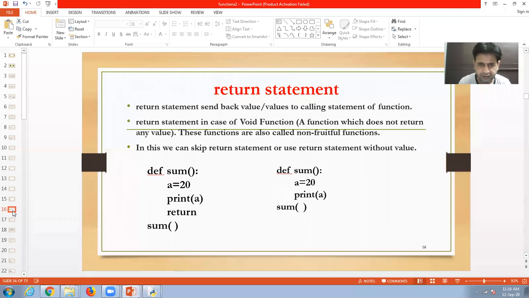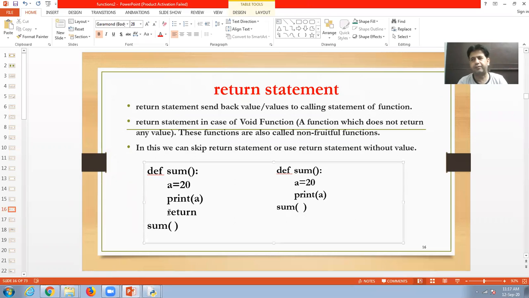A function which does not return any value is called a void function. And remember, a void function is also called a non-fruitful function. And look at here, if we are not returning a value, it can be done in two different ways. Use a return statement without any value, or another way is don't use a return statement.